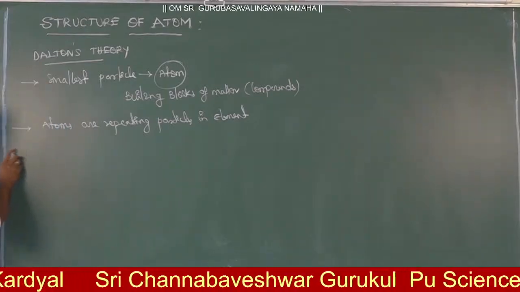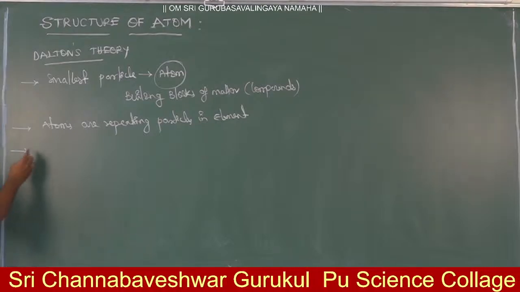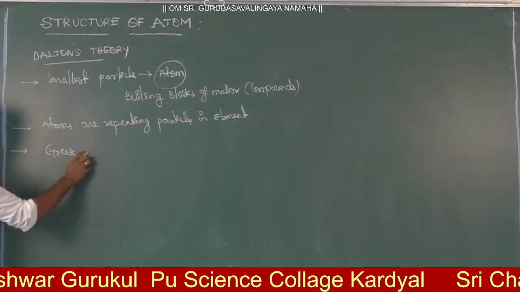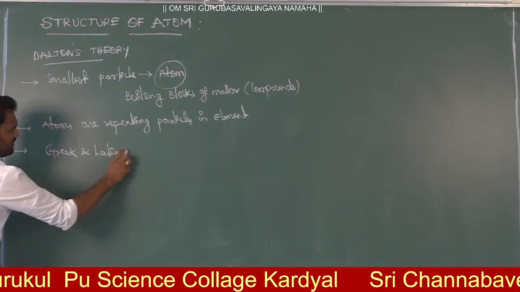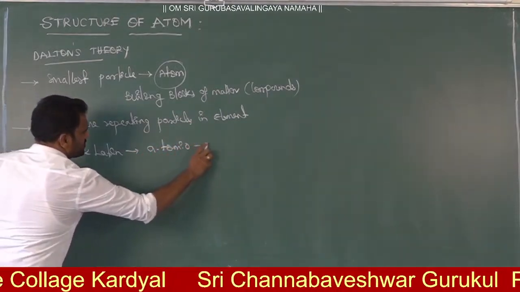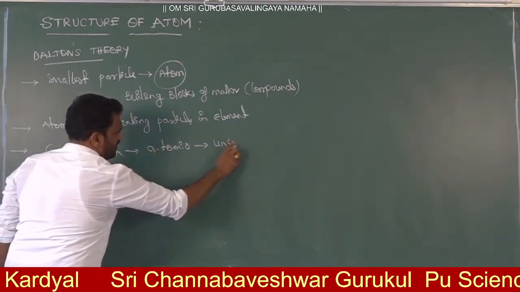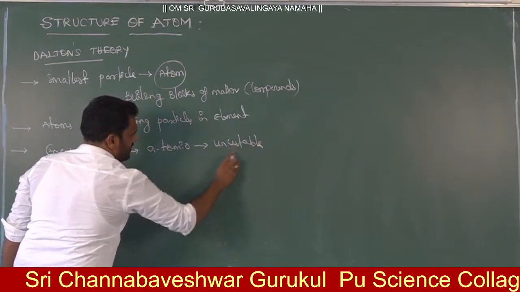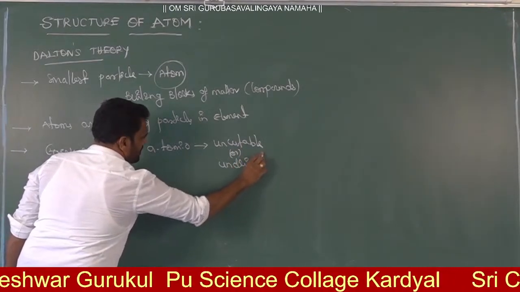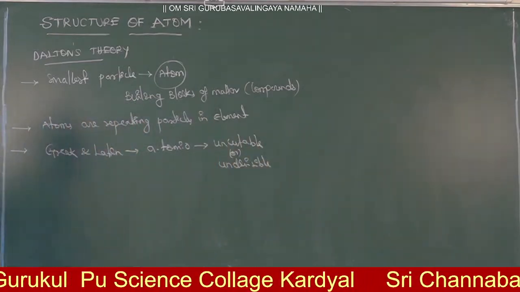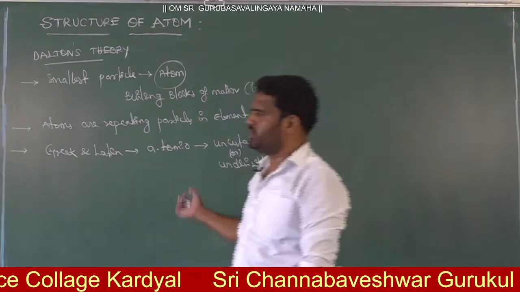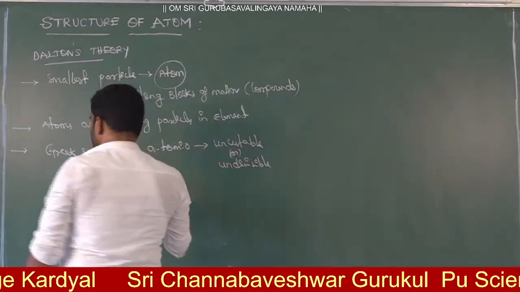Next point is atom. According to Greek and Latin, what is atom? Atomium means uncuttable, or indivisible particle. According to Greek and Latin, this atom word, whatever atom word we are using, comes from Greek and Latin.